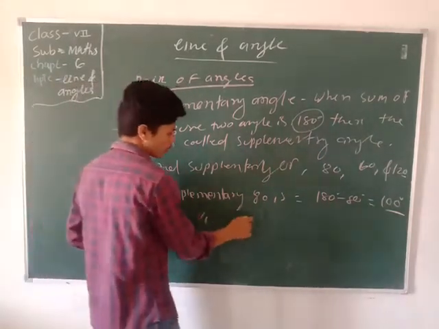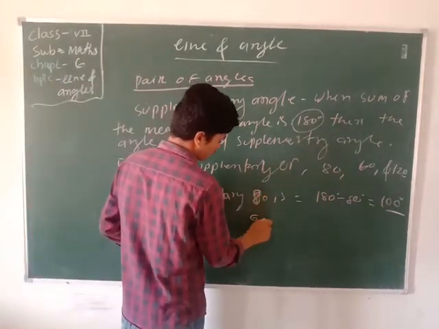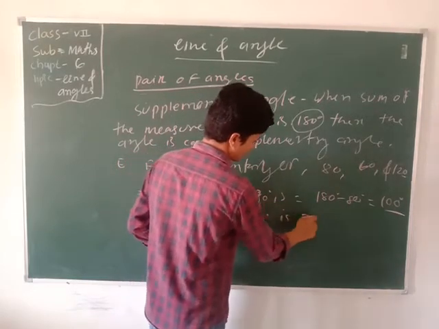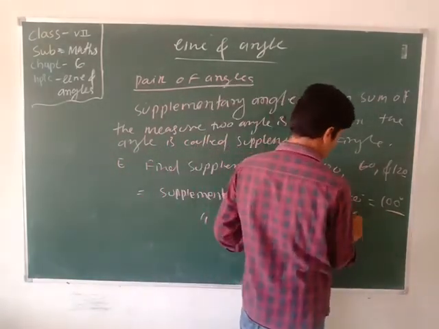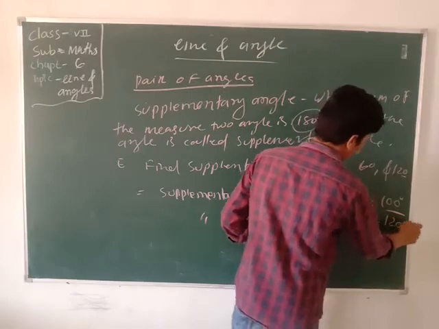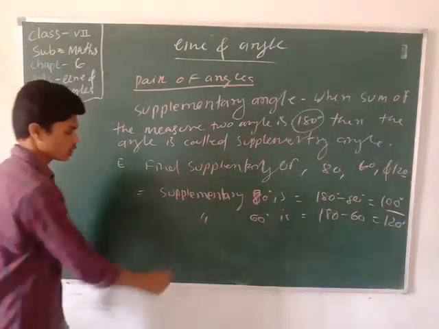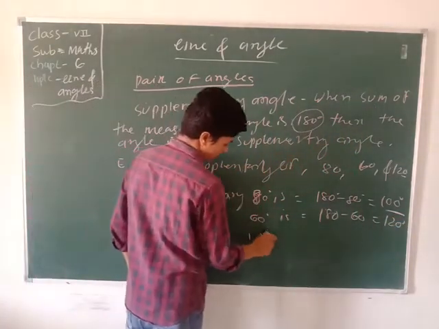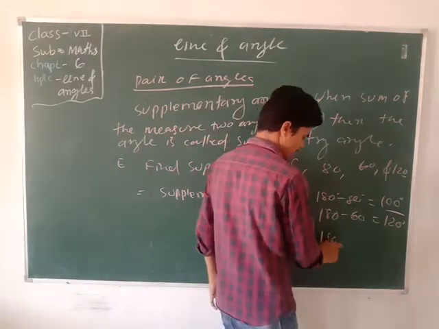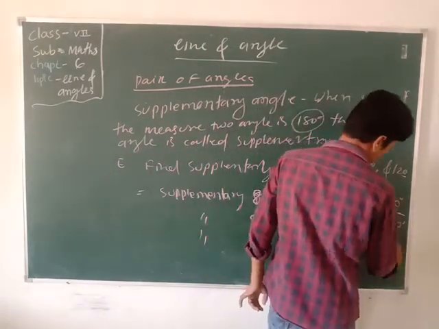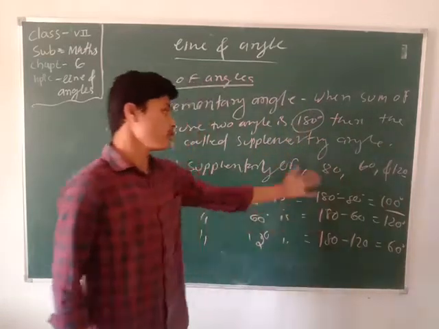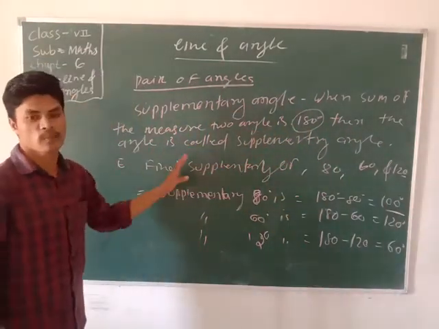Next, the supplementary of 60 degrees is 180 minus 60 equals 120. Another question: supplementary of 120 degrees is 180 minus 120 equals 60 degrees. Already you know how to find the supplementary and complementary angles.